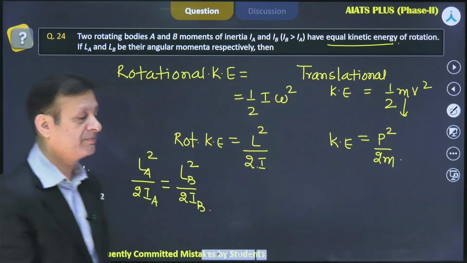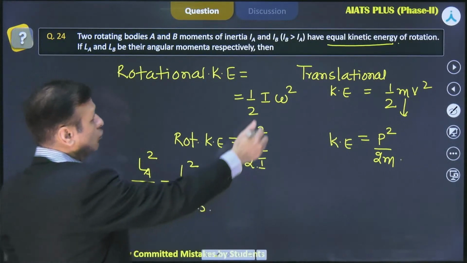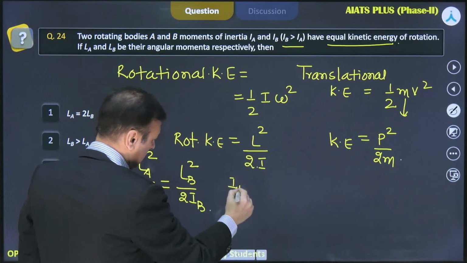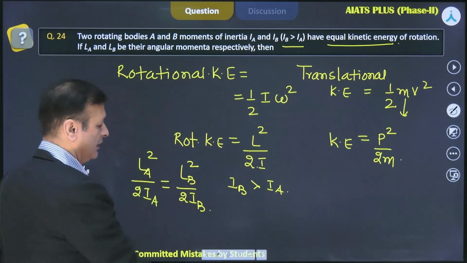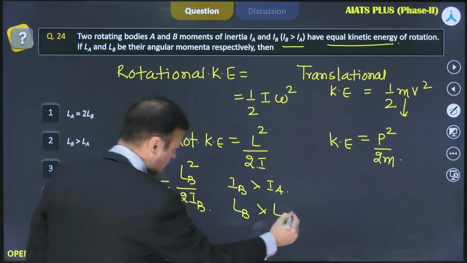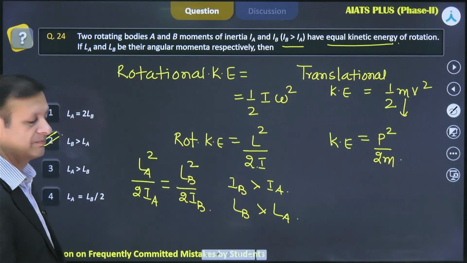You got it? LA and LB. One more piece of information, IB is more than IA. So if IB is more than IA, just by looking at this, LB has to be more than LA, and this is the one.